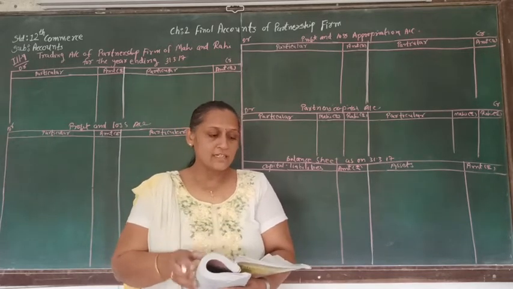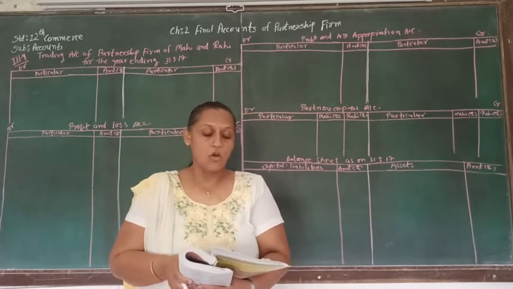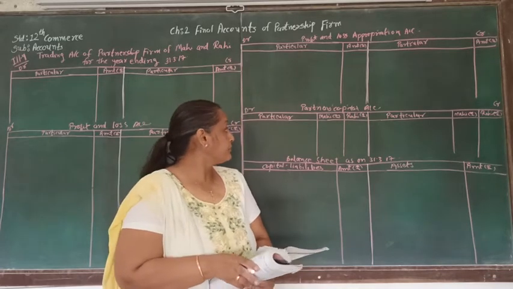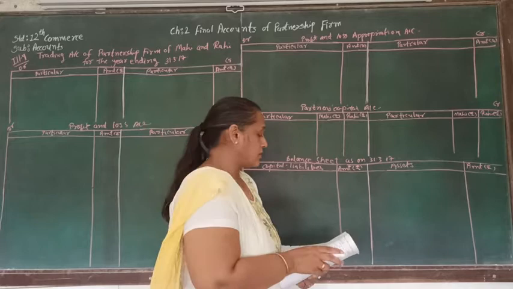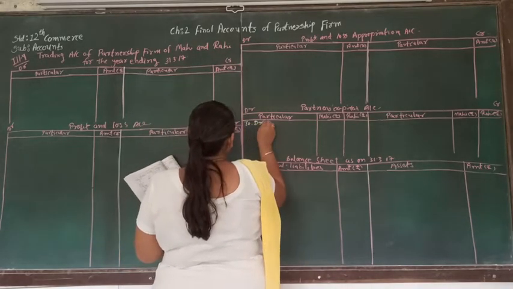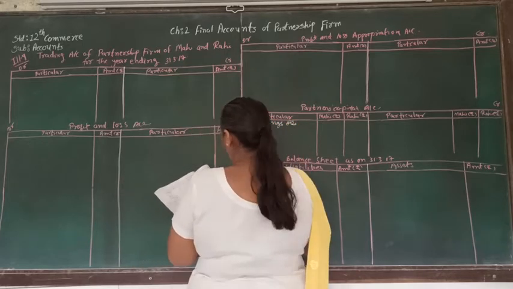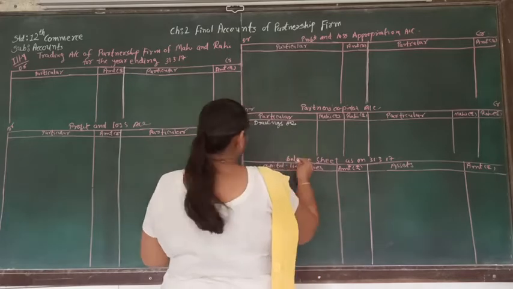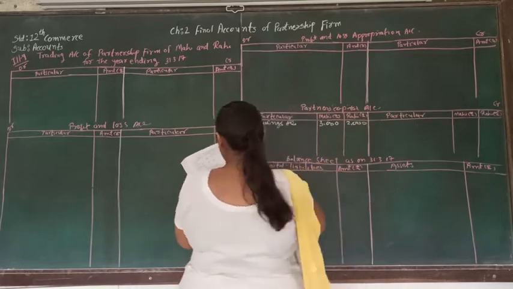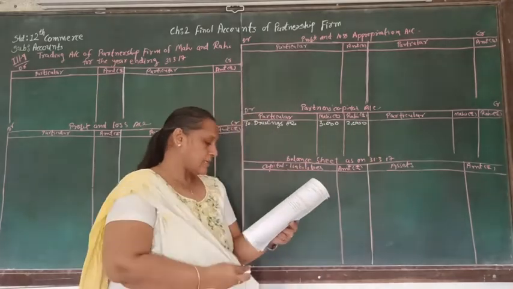Here let's start from the trial balance. So the very first account of the trial balance, drawings, is supposed to be written in the partners capital account on the debit side. Drawings account, how much is it? For Mahi it is 3,000 and for Rahi it is 2,000. Then we can see that adjustment number 1.